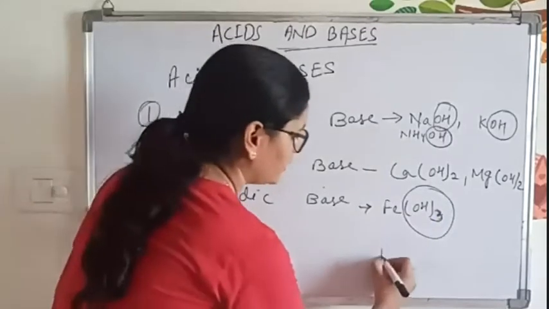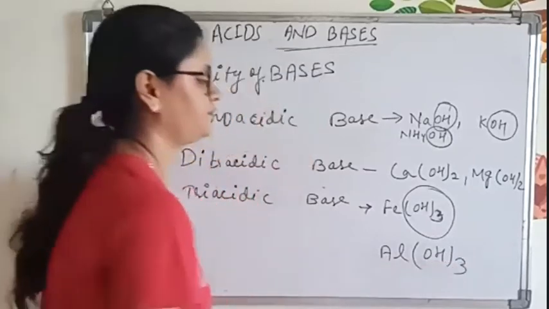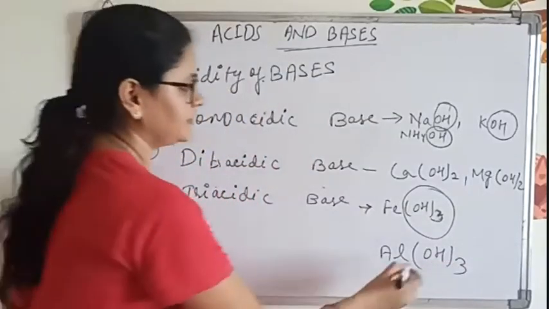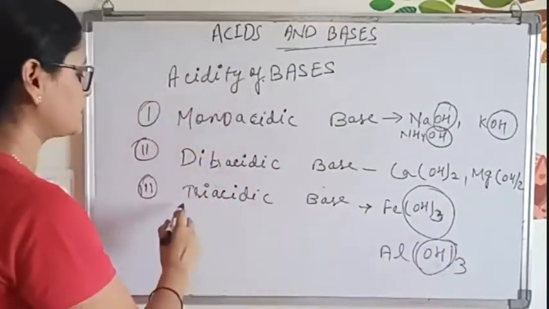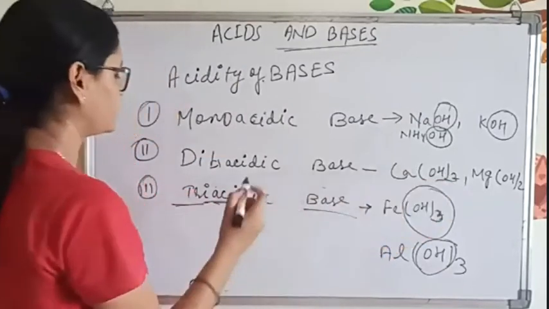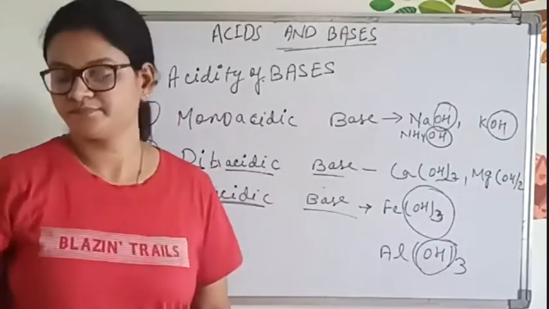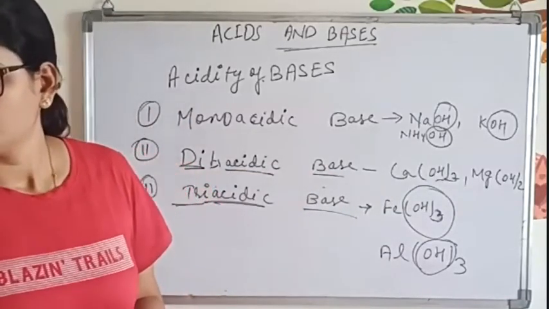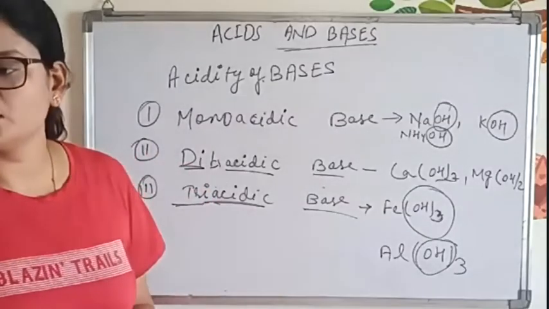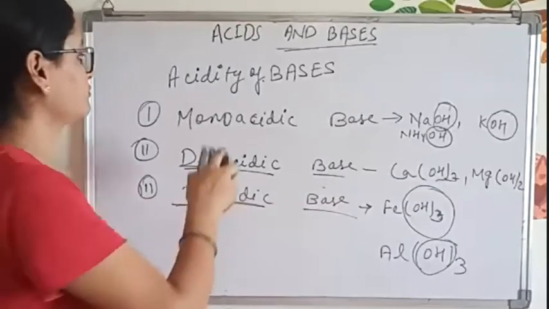This is an example of a triacidic base because it has 3 OH minus ion. Then we can take another example also, Al(OH)3. Clear? So it has 3 OH. That's why it is a triacidic base. It has 2 OH. That's why it is a diacidic base. Clear? Yes, ma'am. Shall I rub it? Okay, ma'am.